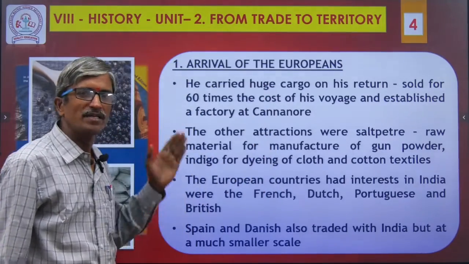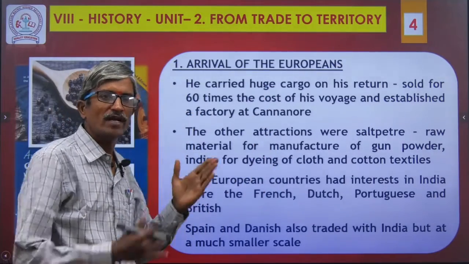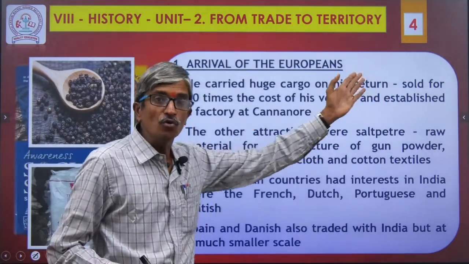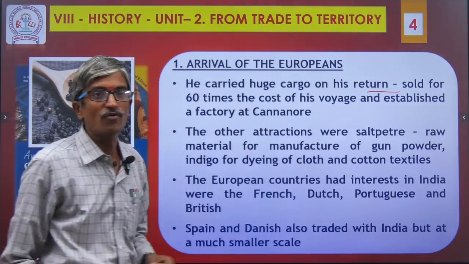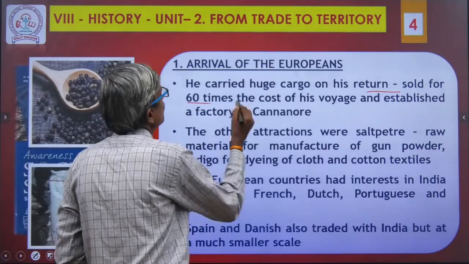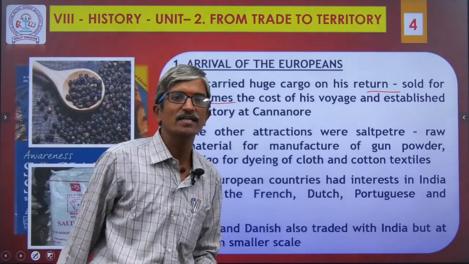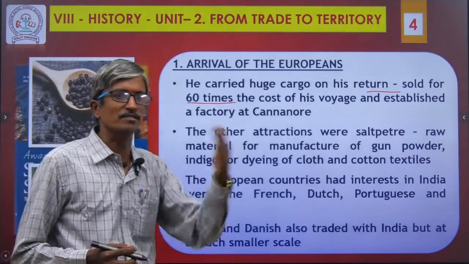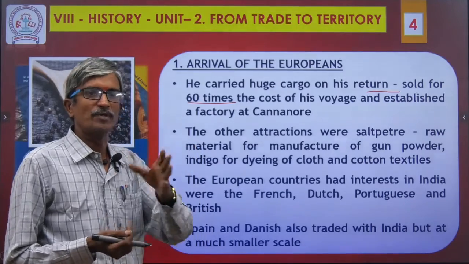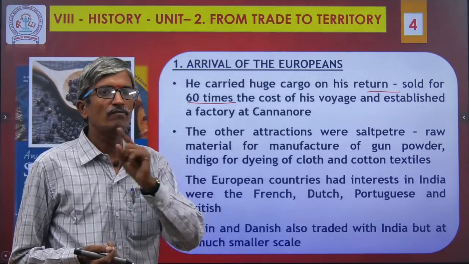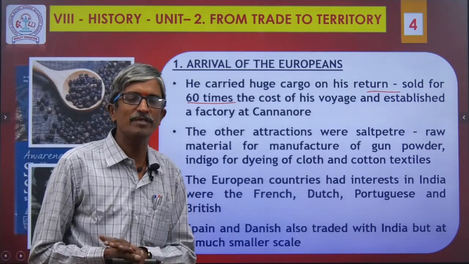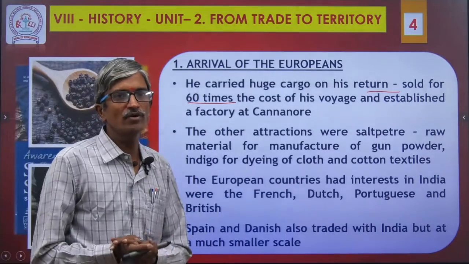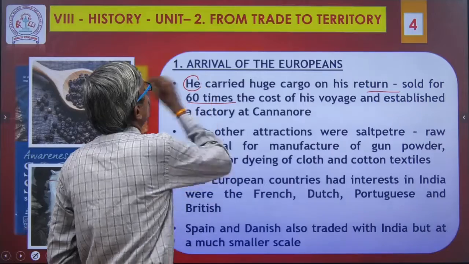Next, the arrival of the Europeans in continuation. How much profit did they gain while returning? When Vasco da Gama returned to his hometown, he carried a huge cargo, sold for 60 times the cost of his voyage, and he established a factory at Kannanur. Finally, he decided this would give huge profit, so he started business. Generally, if I got a good at the cost of 1 rupee and sold it for 20 rupees, automatically I would establish a business. The same thing he did. Who did it here? Vasco da Gama.